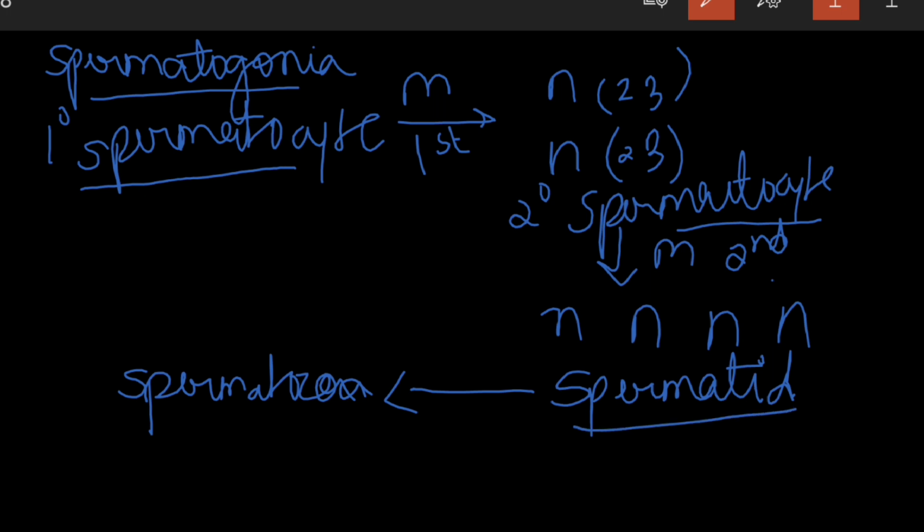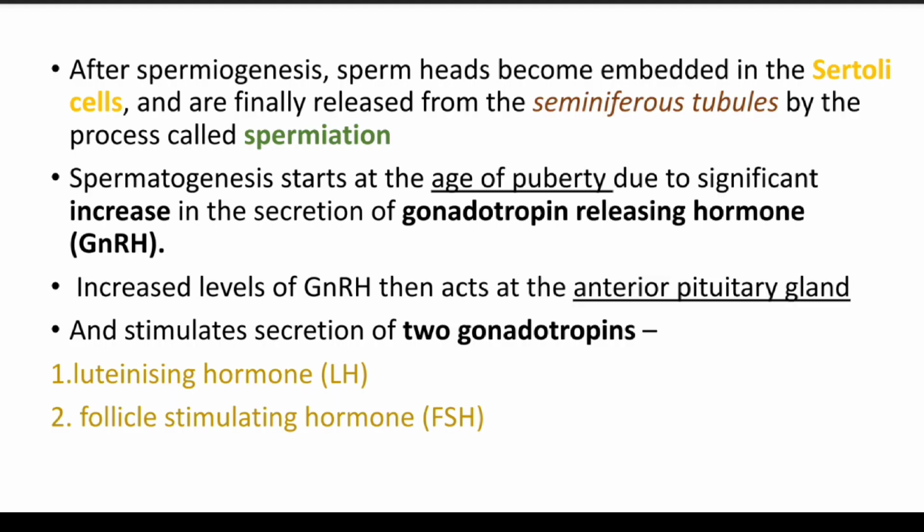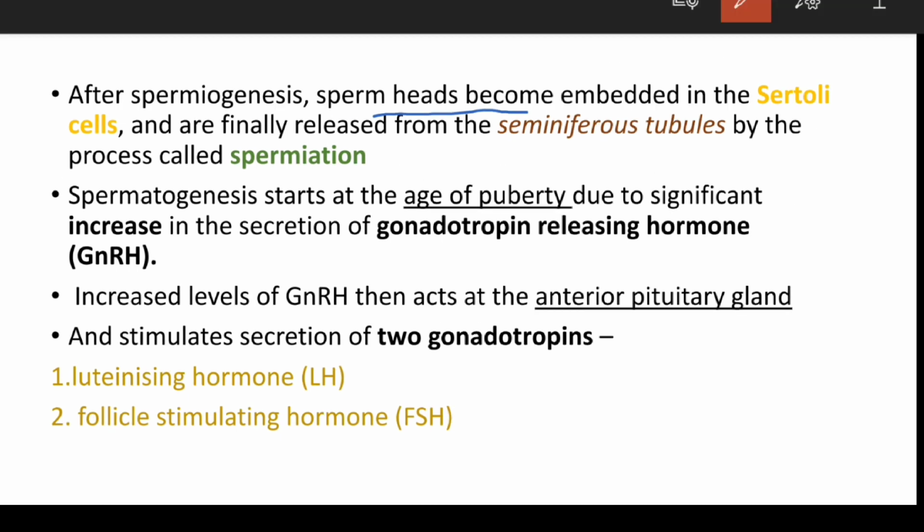These spermatids get transformed into spermatozoa, and this process is known as spermiogenesis. After spermiogenesis, the sperm head becomes embedded into the Sertoli cells and is finally released from the seminiferous tubules by the process called spermiation.